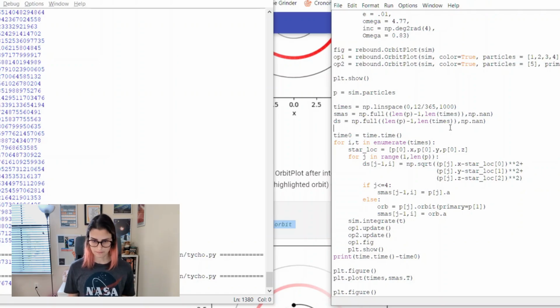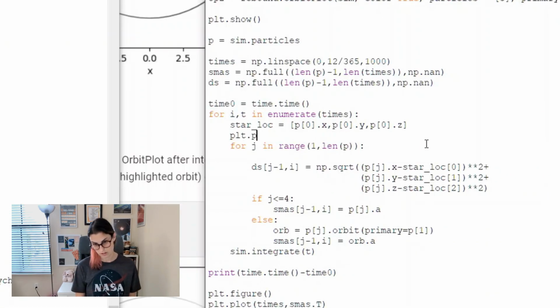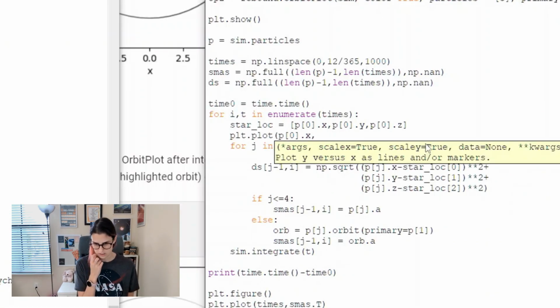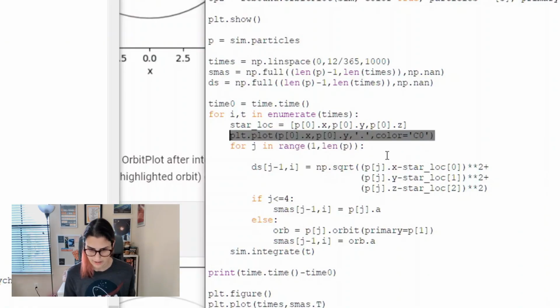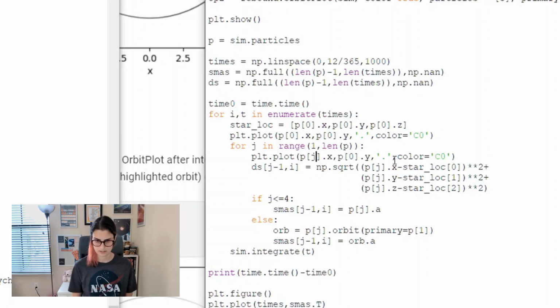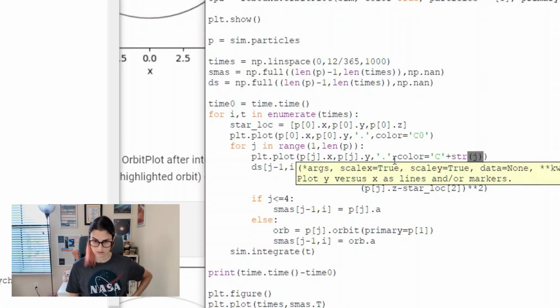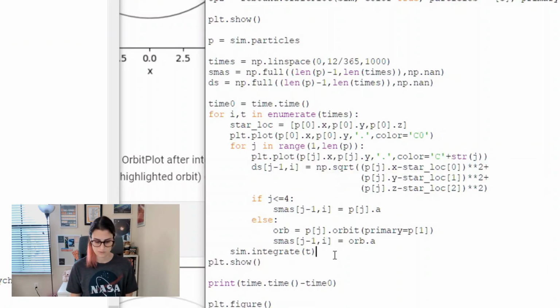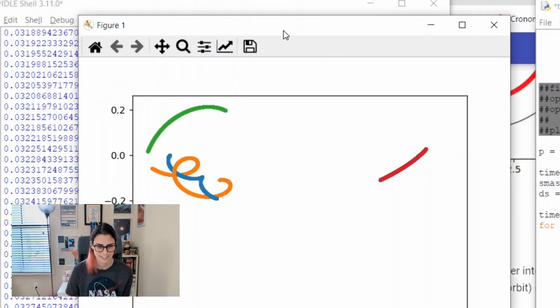I guess what we could do, plot. We'll just do X and Y, even though obviously we know that that's only going to be part of it, but okay. And then we'll do this for each of these. Sure, they're all the same color. This might be too many times. I don't know. We'll just see. All right, look at this.